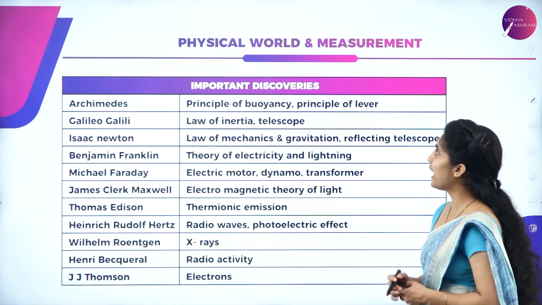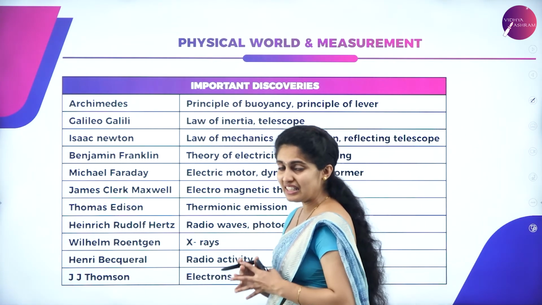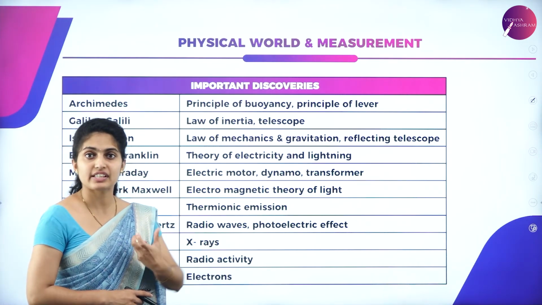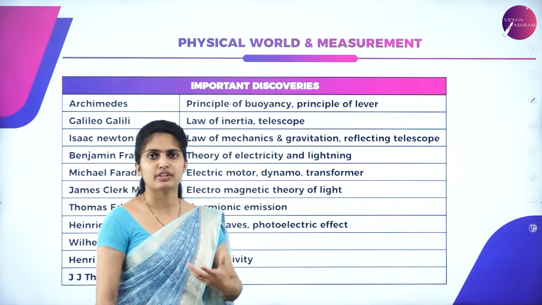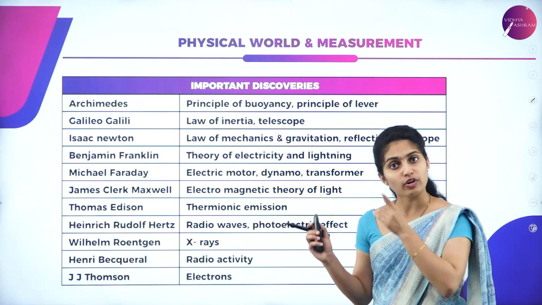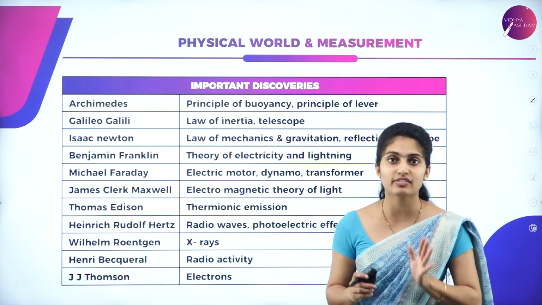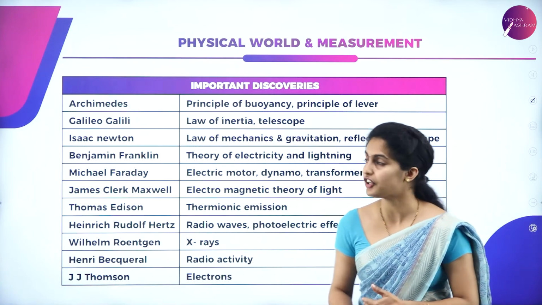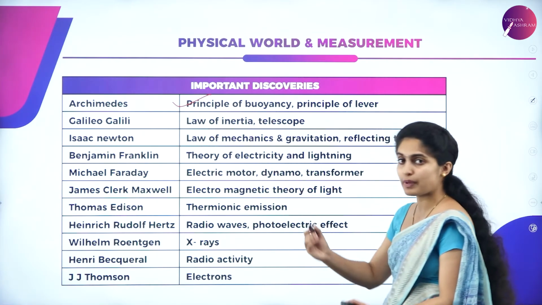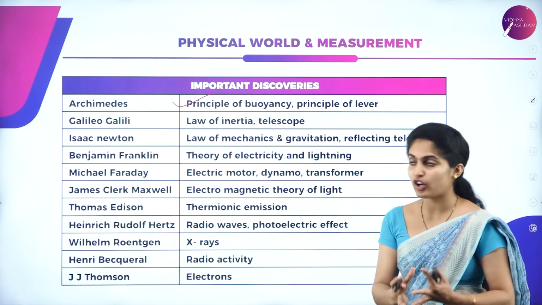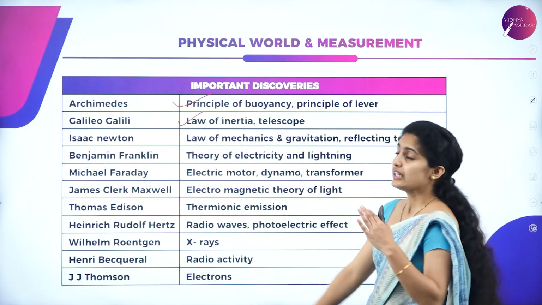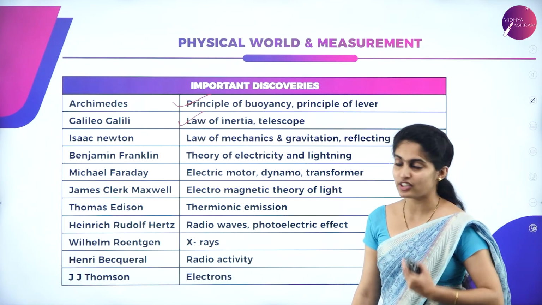Next we have the physical world and measurement. In this we can see how many scientists have given important discoveries: the scientists' names and their important discoveries. Only one or two concepts are given here for each, but they are very important discoveries for which they are famous. Archimedes introduced the principle of buoyancy, which is the upward push on an object. Galileo Galilei gave the law of inertia, and he also discovered the telescope, which we will study in later concepts.